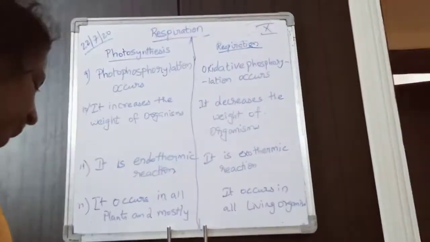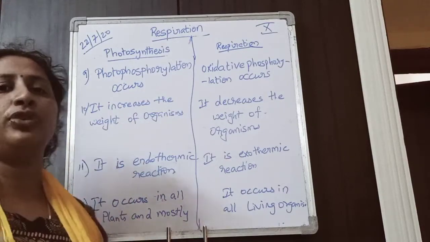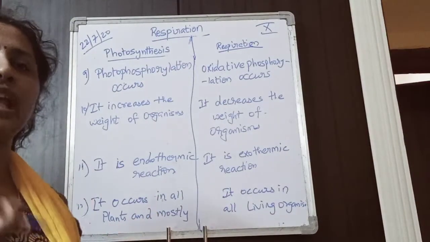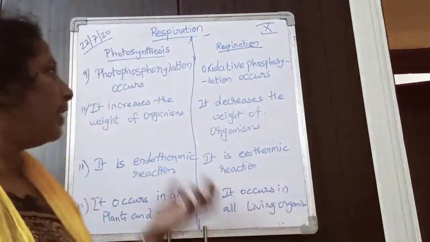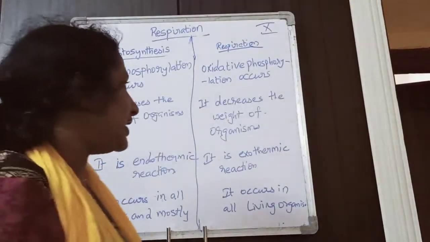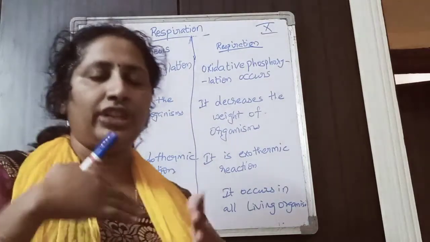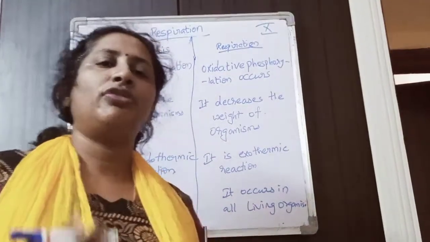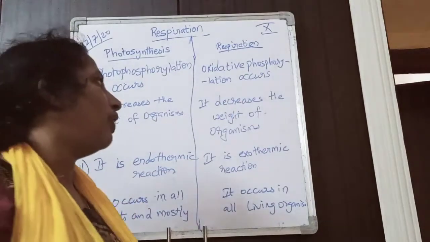Next, it increases the weight of the organism. Food is being prepared in photosynthesis, so the weight of the organism will definitely increase. Whereas respiration decreases the weight of the organism, because the food which has been prepared is broken down. After breaking down, the weight will be decreased.